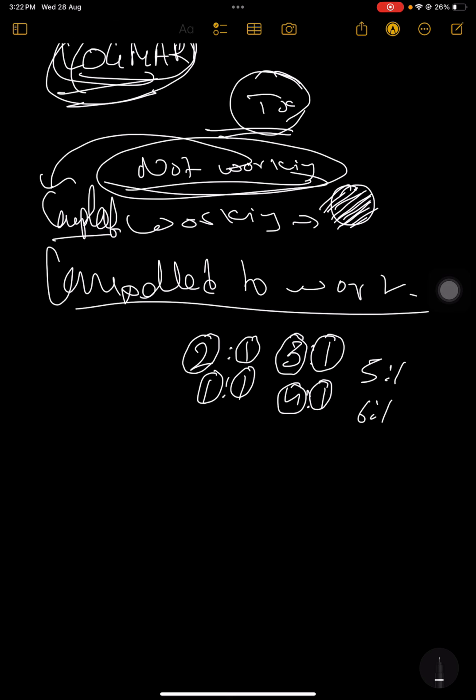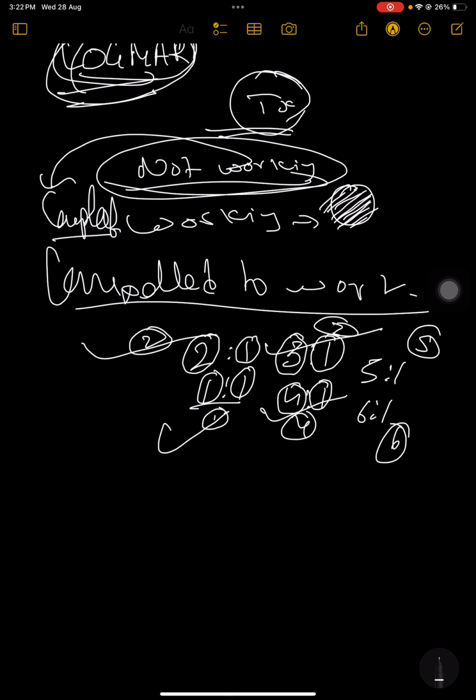For 4 days, leave it for 1 day, like this. This is on the basis of increasing age: first year, second year, third year, fourth year, fifth year, and sixth year. In this pattern, you will close the eye and open the eye. In that way, the amblyopia will be treated.